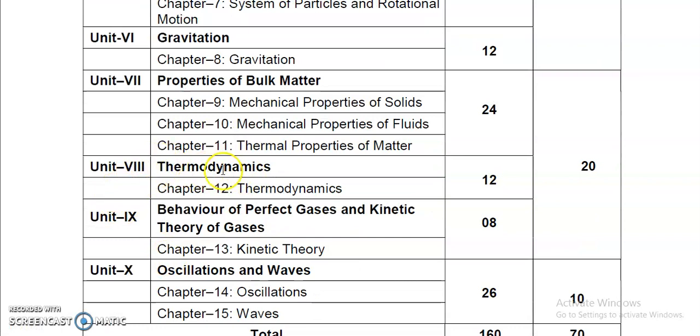Unit number 8 is thermodynamics. It only consists of one chapter, that is thermodynamics, chapter number 12. And thermodynamics is all about the flow of heat. In this chapter we will study the flow of heat.